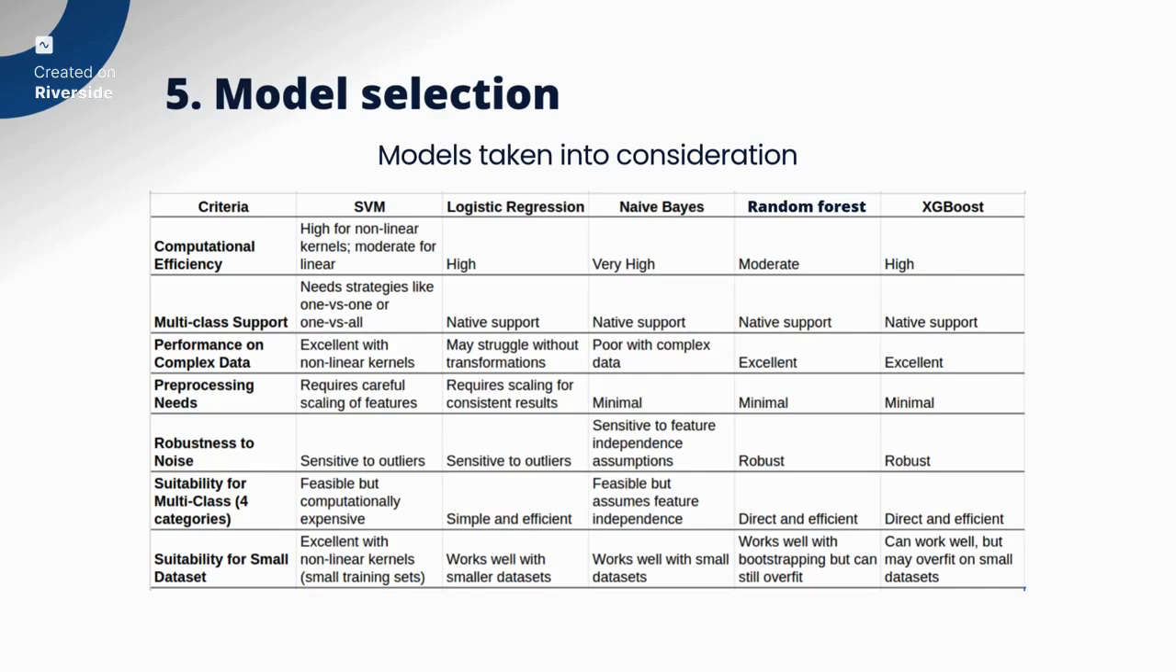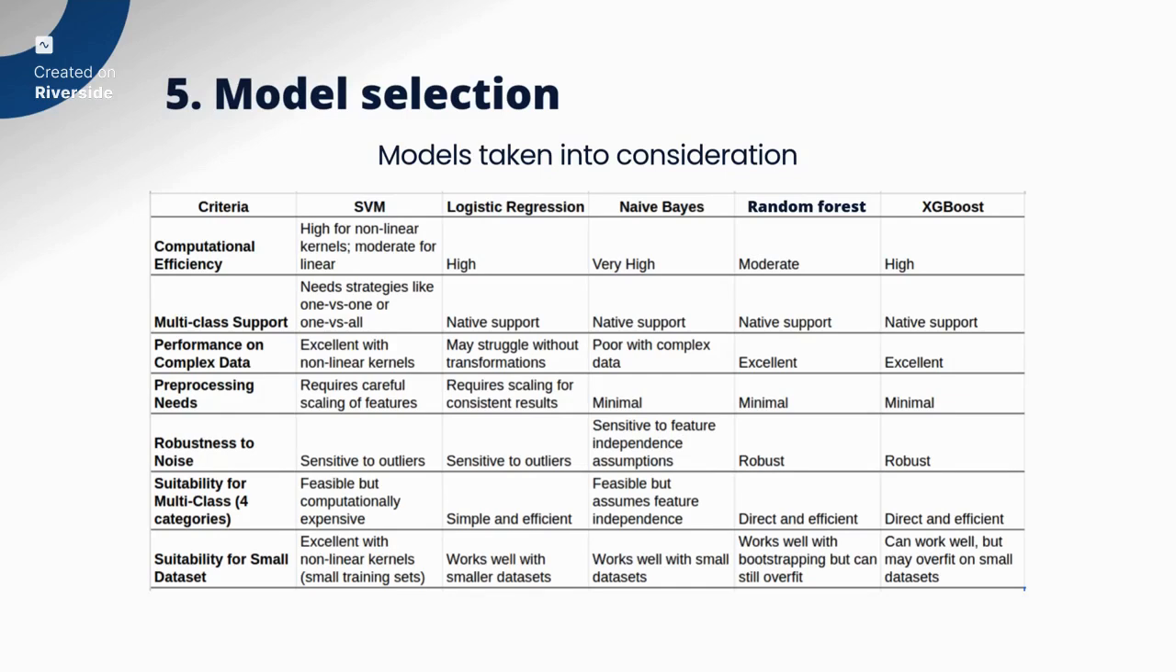We chose a random forest classifier and XGBoost because, first, these models can work well with small datasets. They are robust to outliers and they have native support for multi-class classification. The reason we chose two of these models instead of just random forest is that they are complementary models, and we will talk about that later on.